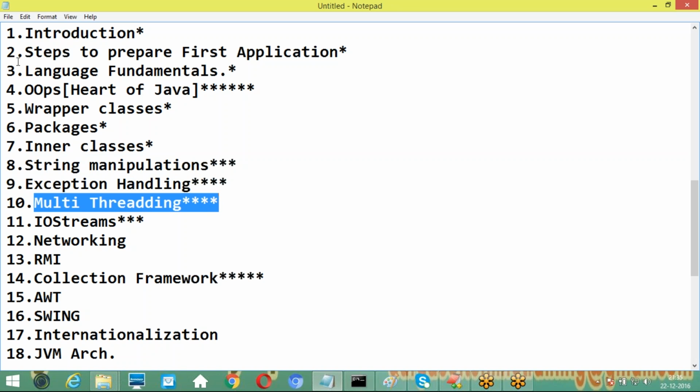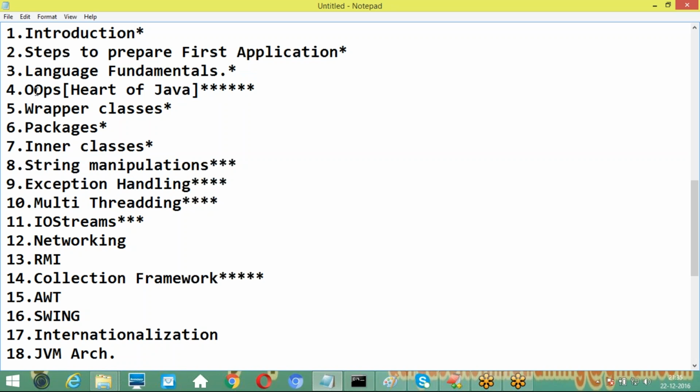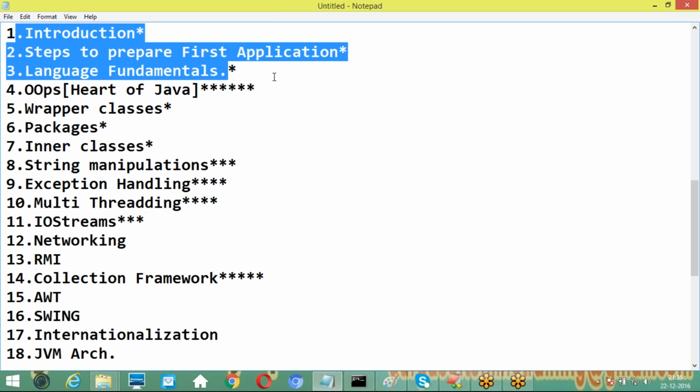Good. But if you observe these first 4 topics, actual Java will start from which one, you know? OOPs. Guys, understand it. Actual Java will start from object orientation. OOPs onwards, our actual Java will start. Everybody understand my point. So for the first 3 topics, I provided just namesake coverage.